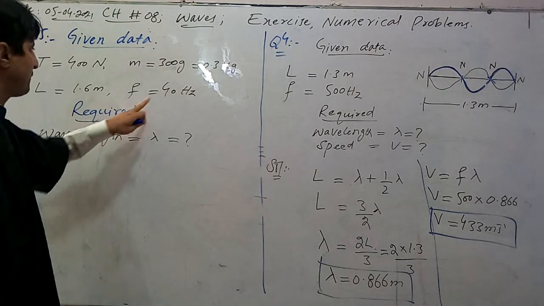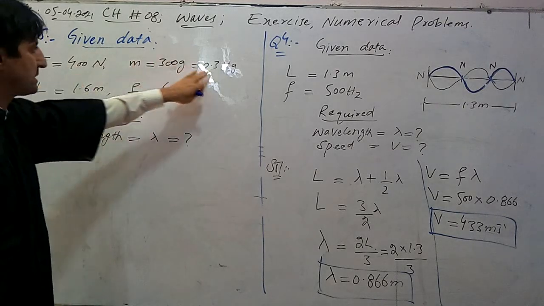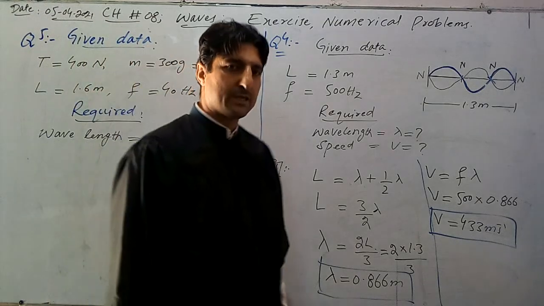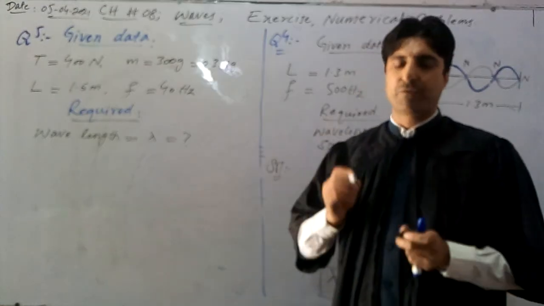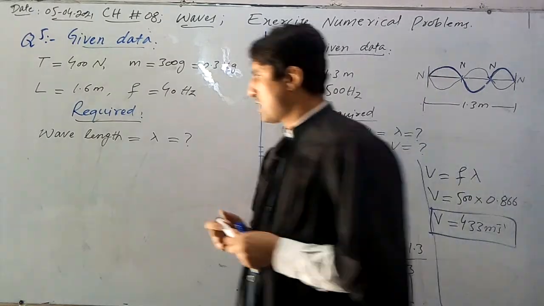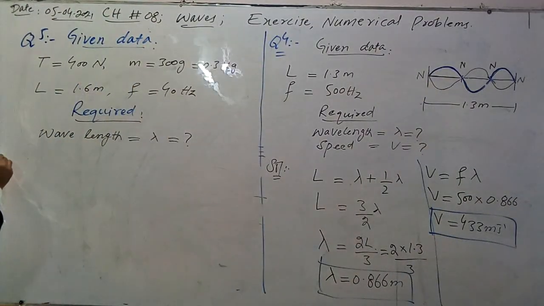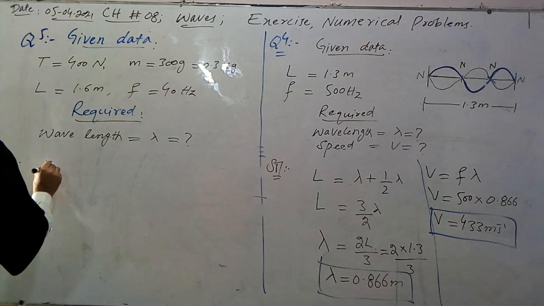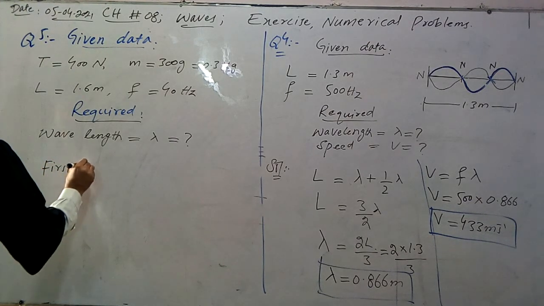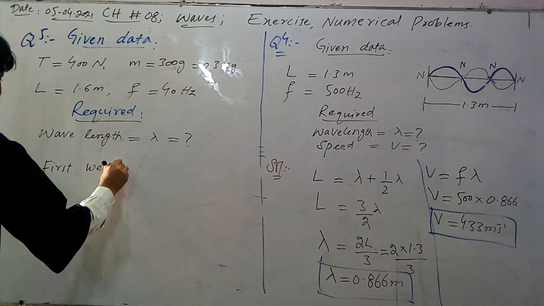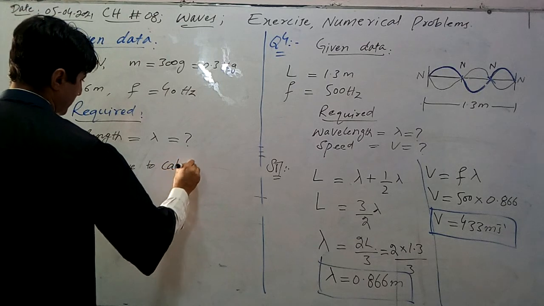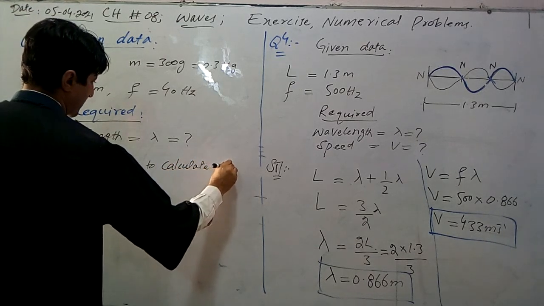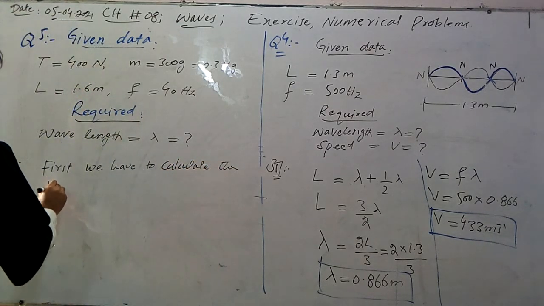Dear student, we have frequency and we have this data. So there is no velocity in this question. To calculate the wavelength, first of all we have to calculate the velocity. So how can we calculate the velocity? Solution. First we have to calculate the velocity.